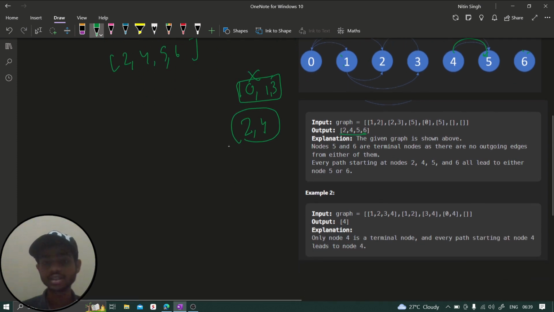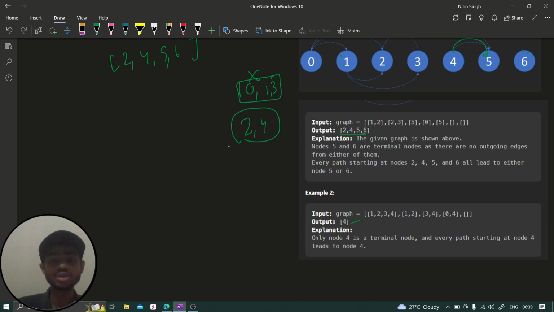Fine. Now guys, let's see the second example. The second example is also a graph example, so I suggest you try it by yourself. Try a graph where 0 can move to 1, 2, 3 and 4. Then from 1, just try to make the graph, find your answer, and then match it with this output. If you get this one, that means you have clearly understood the problem statement, right?